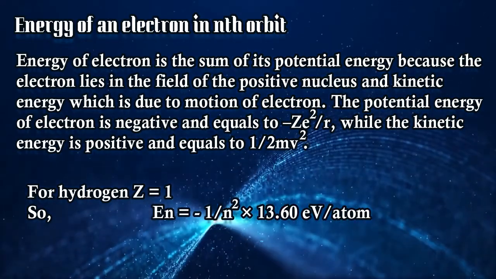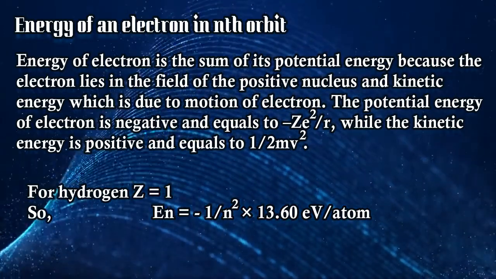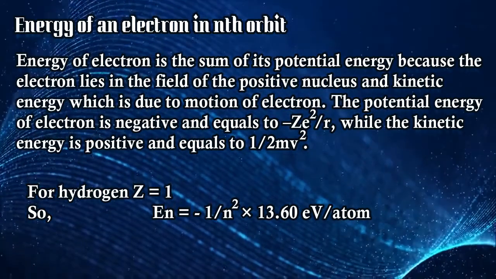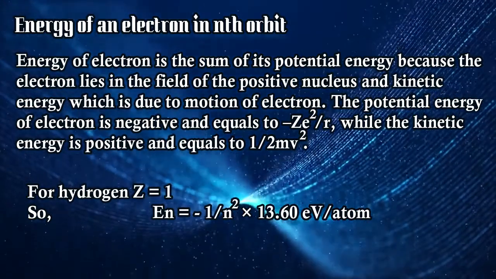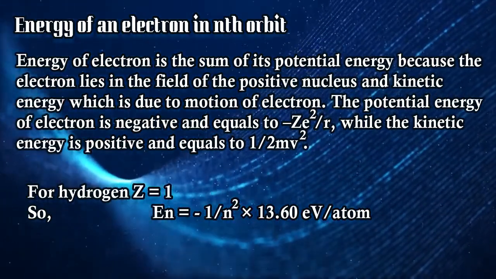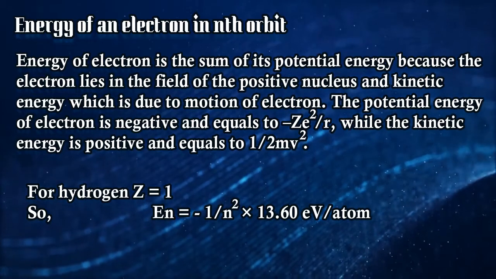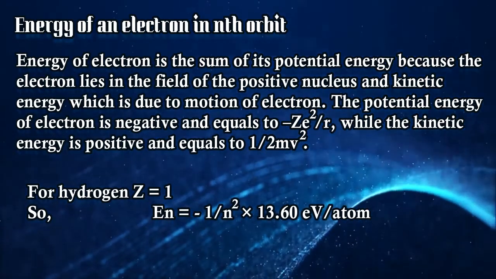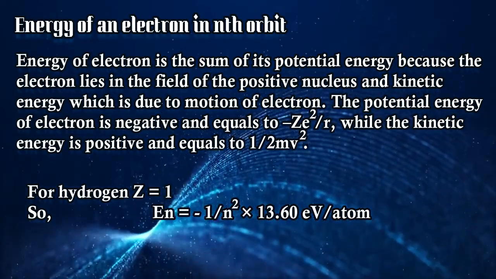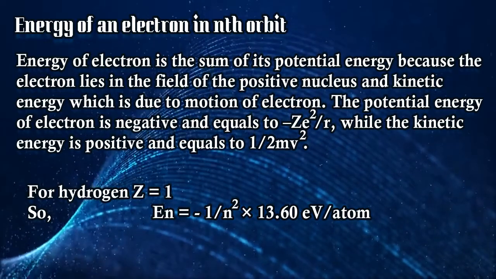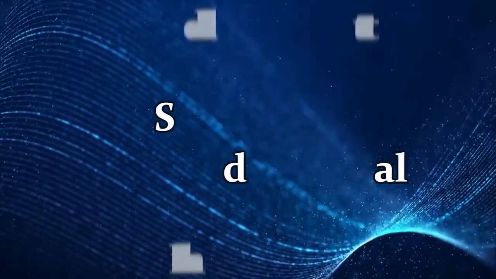So as for hydrogen the atomic number is 1, the energy can be easily calculated by the equation En equals minus 1 by n² into 13.60 eV per atom, right? 13.60 is the constant value here. So if we put the value of n, for the first orbit, second orbit, then we easily get the value of the energy of the electron, right? Okay, so this was about the calculation of the electron's radius, velocity and energy.